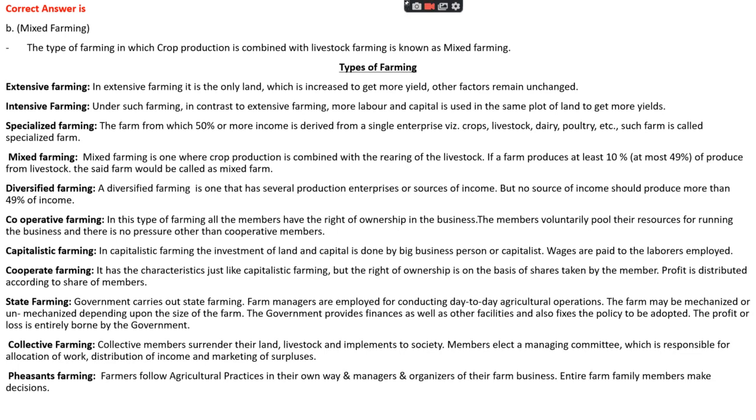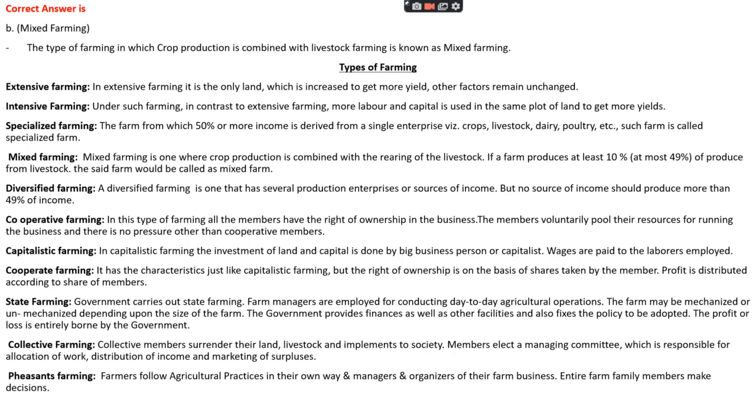And in the case of corporate farming, it is the same as capitalistic farming, but the right of ownership is based on the share taken by the member, and the profit is distributed according to the share of the member. Okay, let's see that state farming is that farming which is governed by the government, and the government itself appoints the farm manager for conducting day-to-day agriculture operations.